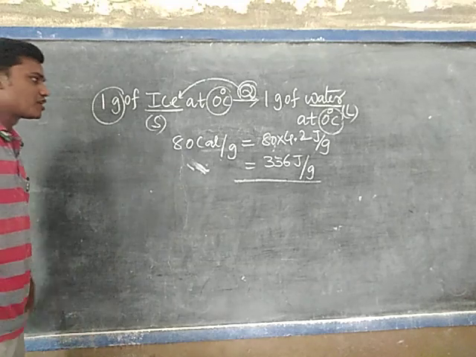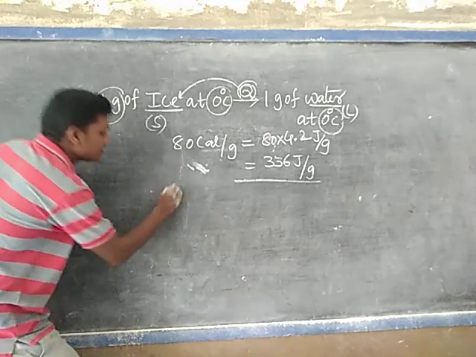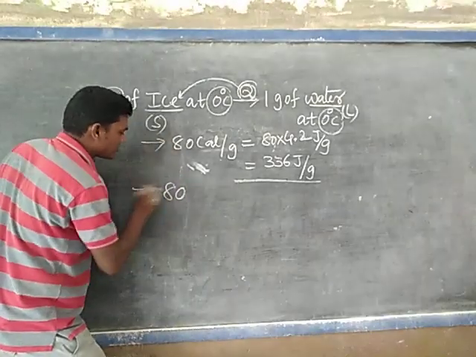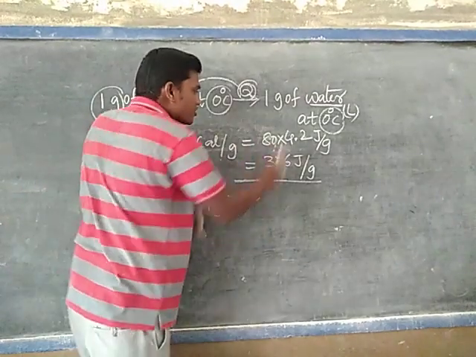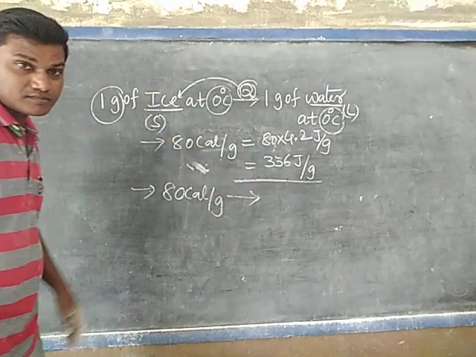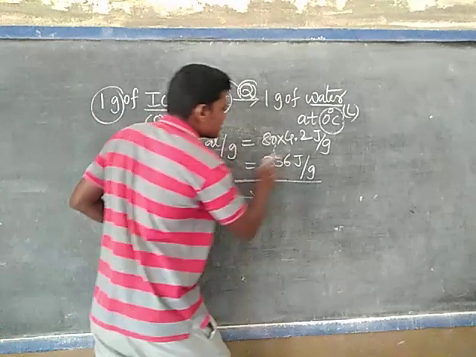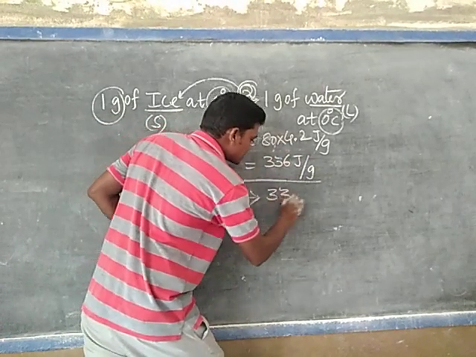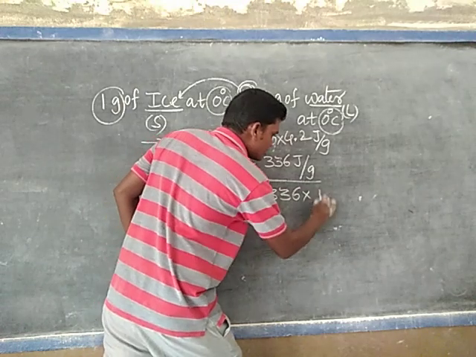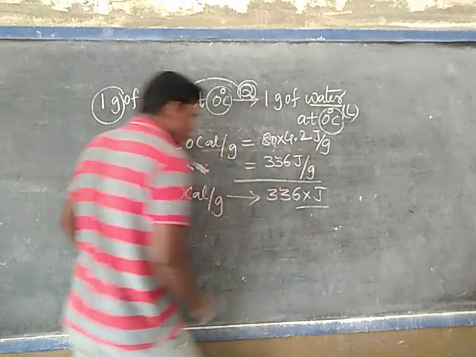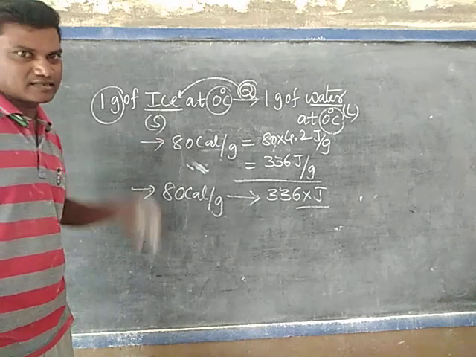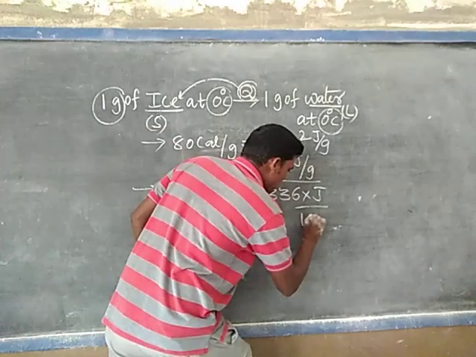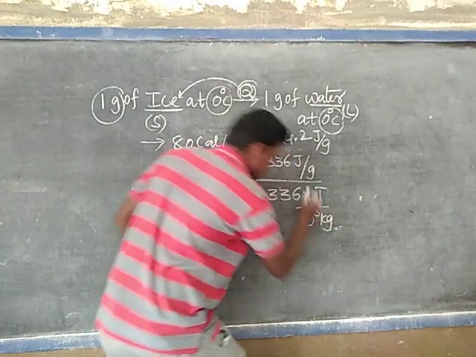Now here we come to that one. The first thing is 80 calories per gram. This value we convert into kilograms. So 80 means here 336 joules per kg. 1 kg equals how many grams? 10 power minus 3. That's why 10 power minus 3 kg.